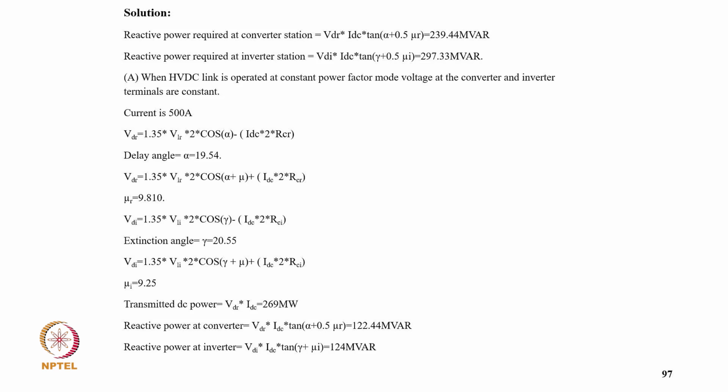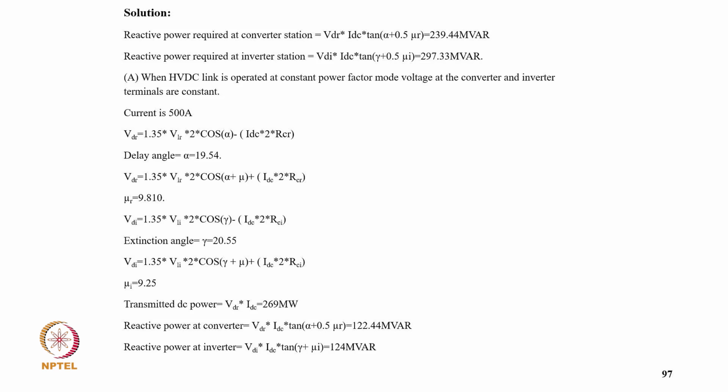So part A, when the HVDC link is operated in constant power factor mode at the converter and inverter terminals, the current is 500 ampere, so VDR equal to 1.35 VLR into 2 into cos alpha minus IDC into 2 RCR, so delay angle is 19.54 degree, so VDR equal to 1.35 VLR into 2 cos alpha plus mu plus IDC into 2 RCR, so mu R comes 9.8 degree, and VDI equal to 1.35 VLI into 2 cos gamma minus ID into 2 RCR, the extinction angle is 22.55 degree, and VDI equal to 1.35 VLI into 2 cos gamma plus mu plus IDC into 2 into RCI, so that mu I equal to 9.25 degree, and transmitted power VDR IDC,